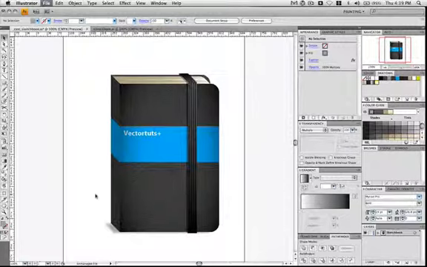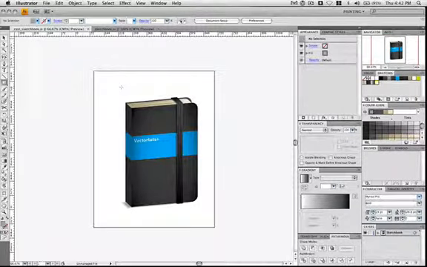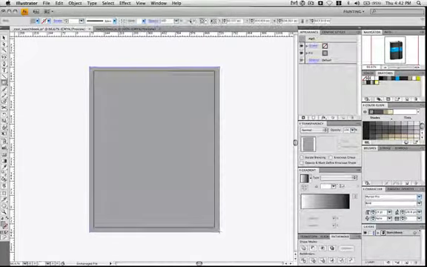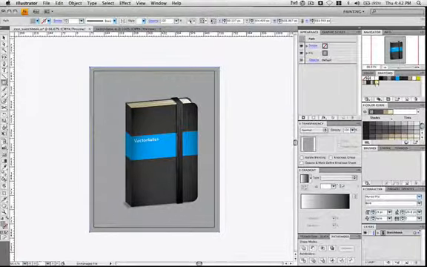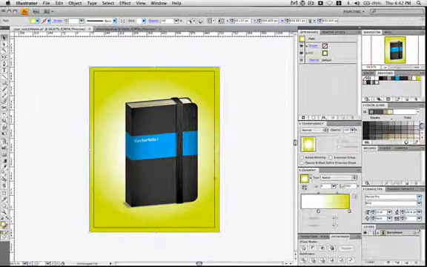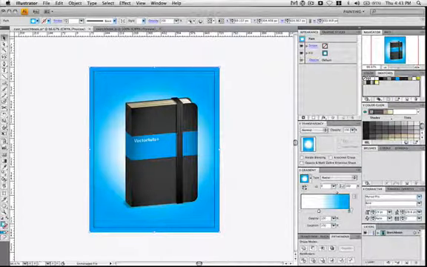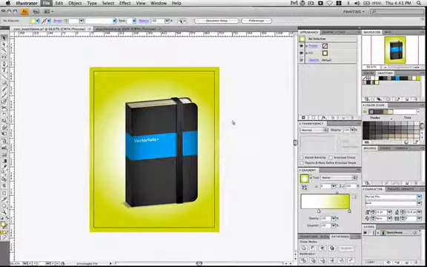I'll go ahead and save the document. Grab the rectangle tool by hitting M. Create a rectangle either the size of your document or just a little bit bigger. Command X, Command B to place it in back. Then go ahead and give it a radial gradient of your choice. The cool effect is to put the inner part of the radial gradient to white, and then you can play with how much you want to show. It just kind of gives it a glowing effect, which Rype does a lot in his various tutorials. And once you're happy with your gradient, go ahead and save and you're done.